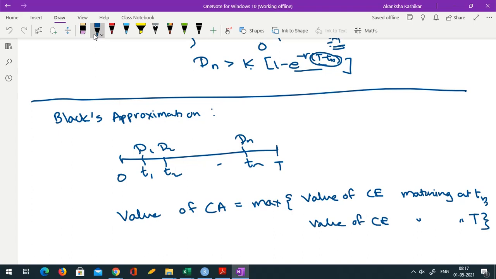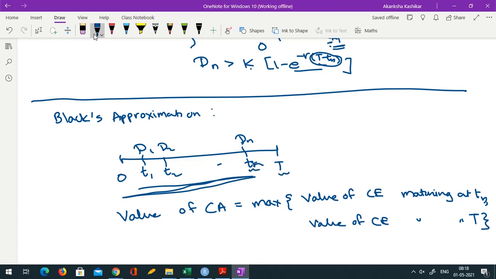Ideally, an American call option gives you more flexibility than a European option, and you can exercise at any time point in between. Means you have to consider all possibilities. So what happens if you exercise the European option at, say, time point 1, time point 2, etc., and then take the maximum of all. But because of the discussion that we just had, Black proposed that you don't need to worry about any time point between 0 to Tn, just worry about these two time points.